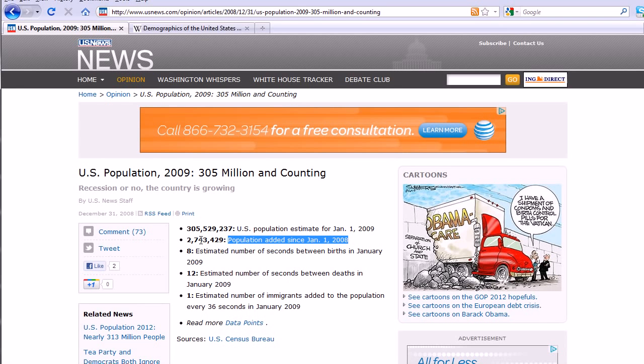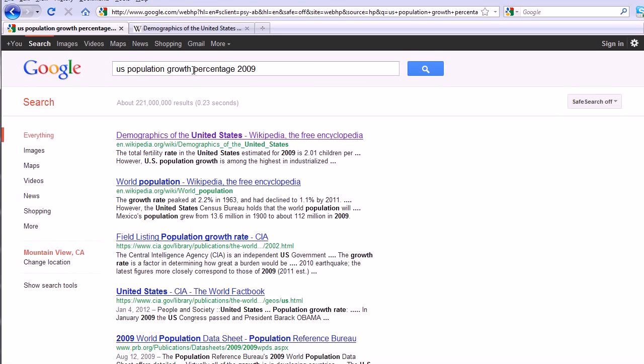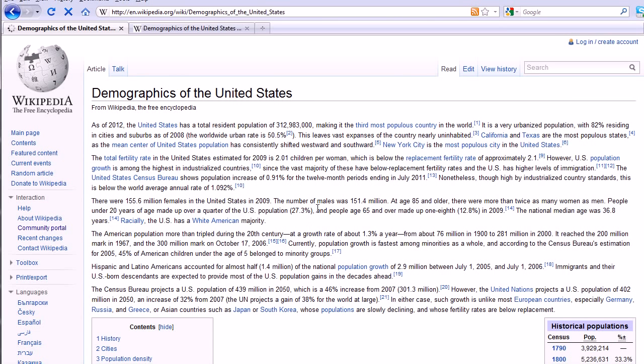Yes. You know, you might also try modifying the query and add, for example, the word percentage. Yes, so I don't have to do the math. Percentage. Let's see. U.S. population growth is among the highest, and this is an interesting article. So I can just search within that. Control F to search within there.